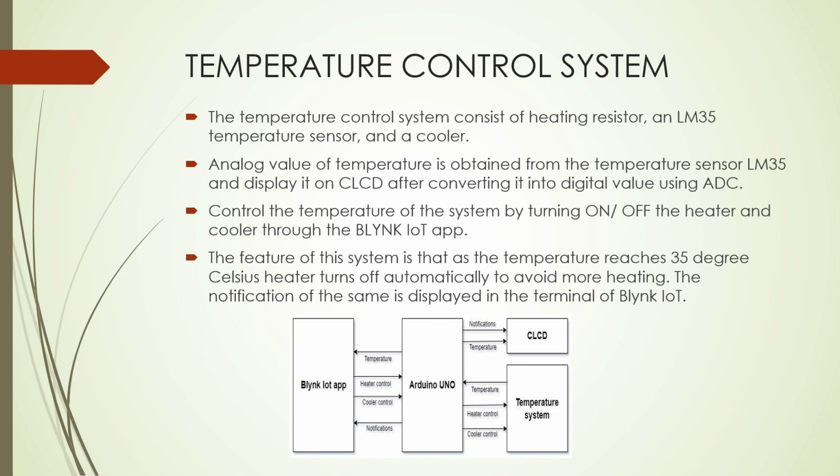As you can see in the diagram, this is the Blynk IoT app. This is the Arduino Uno board. This is the CLCD and the temperature system. As you can see, the heater and the cooler both are controlled using the Blynk IoT app, and the information is passed to the Arduino Uno, which transfers the info to the temperature system, and the cooler or heater is turned on and off based on that. The temperature system passes on the information of the temperature, which is displayed on the Blynk IoT app.